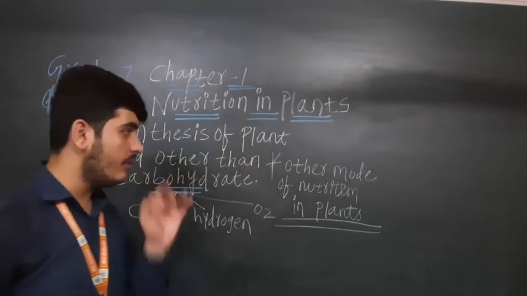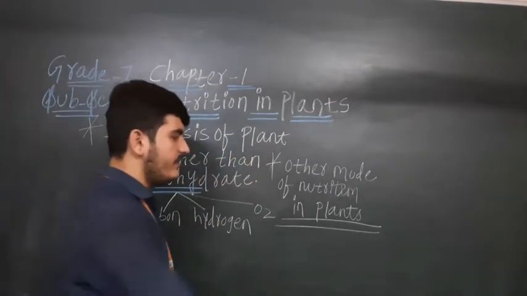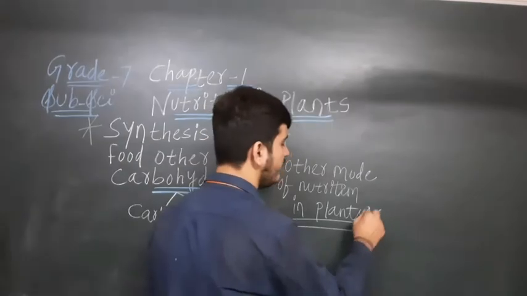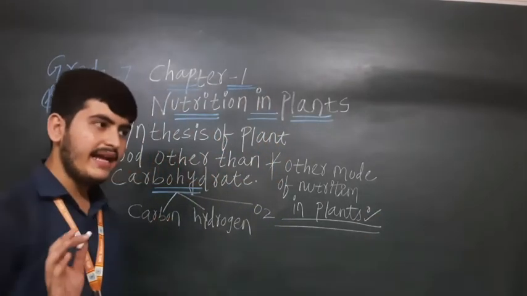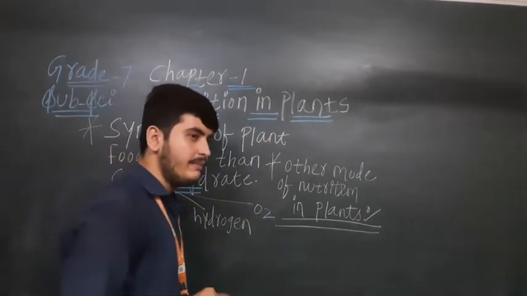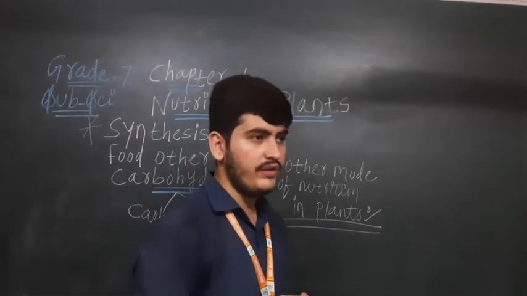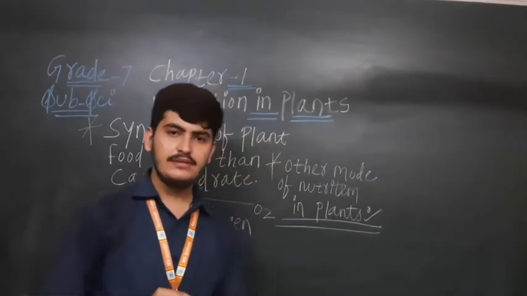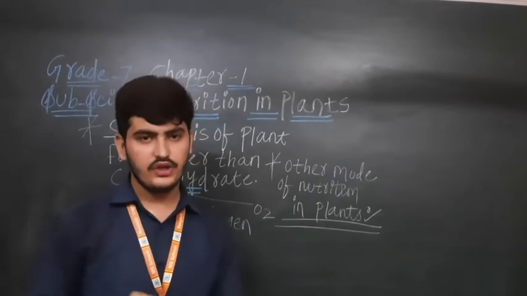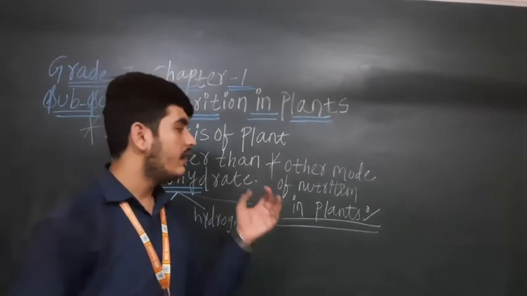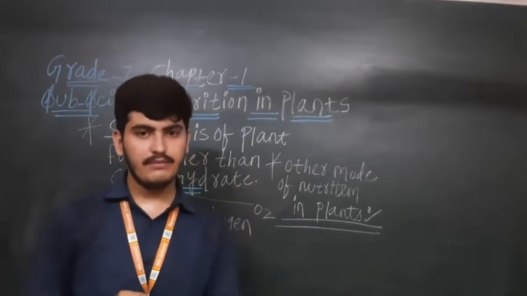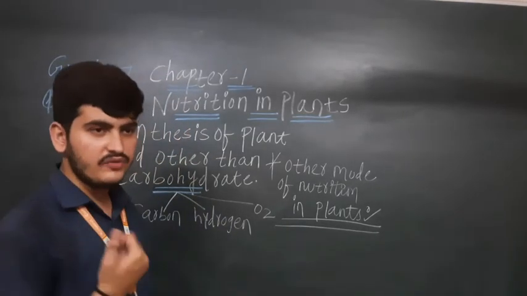Yes, they are preparing their own food, but in this topic we have to see that plants are having the chlorophyll, right? The green pigment present in the leaf is chlorophyll. So that chlorophyll helps plants to capture the energy of sunlight, right? Chlorophyll is helping the plants to capture the energy of sunlight.